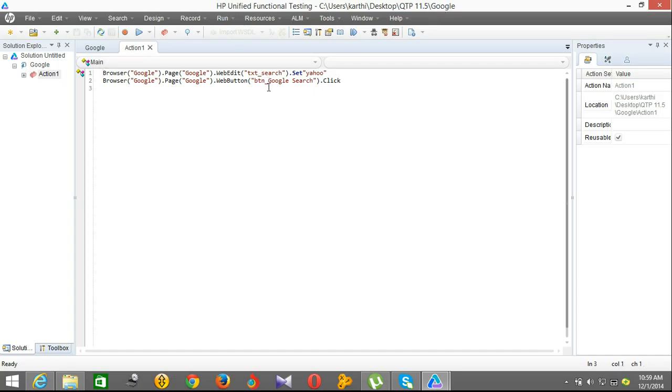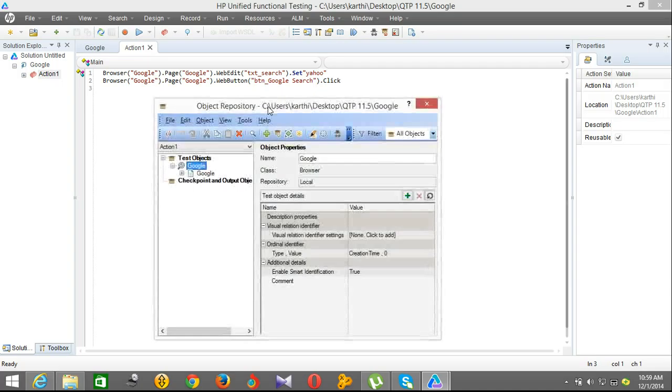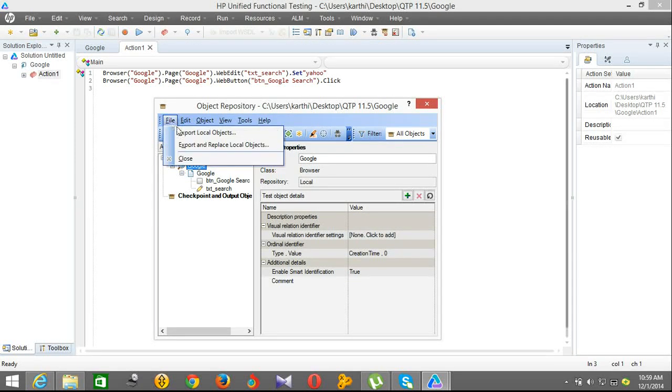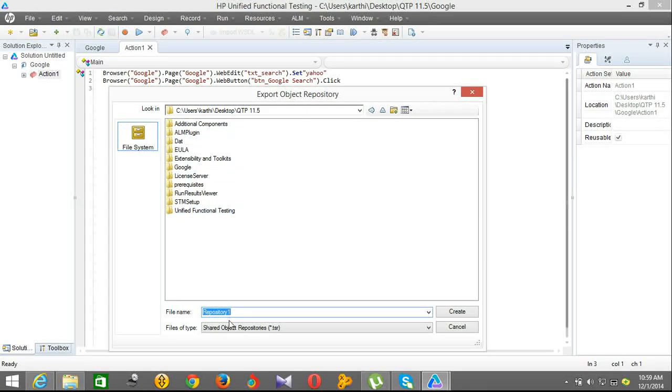So what I am going to do is export the local objects as Google repository, and I am going to create it on the desktop, not within QTP.